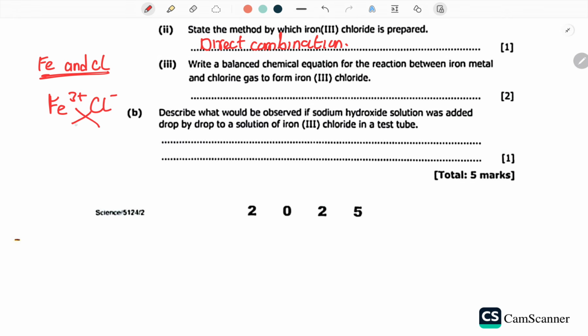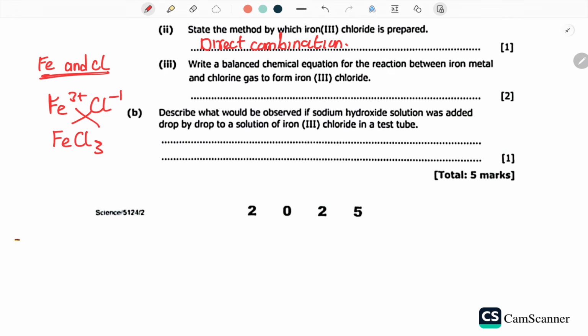Chloride is in group 7, so 7 minus 8 gives negative 1, so it only contains a negative charge. When they exchange, you're going to have iron, and chloride is going to contain a 3 here. This is what you call iron 3 chloride.